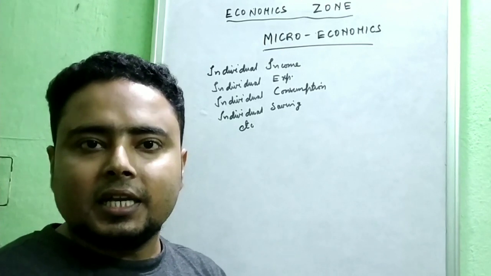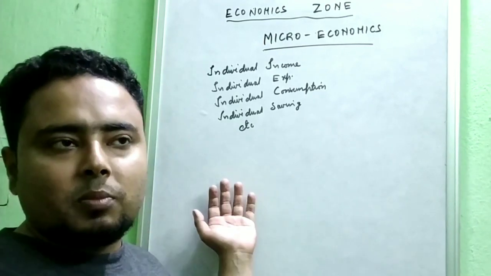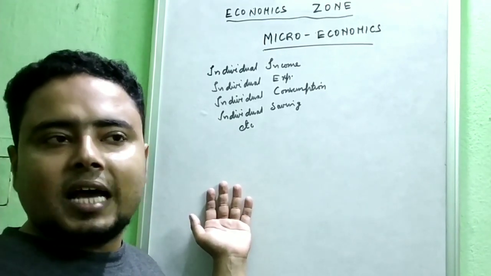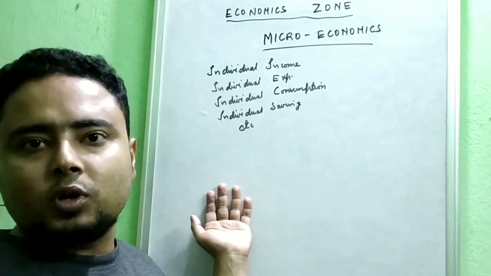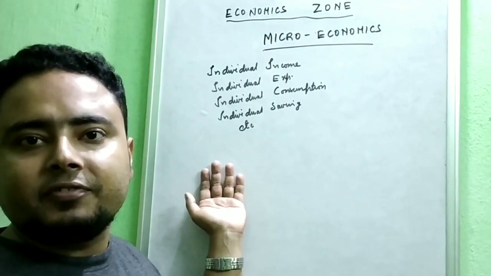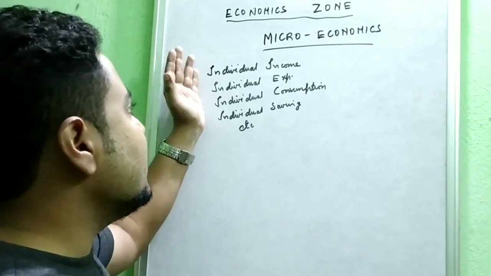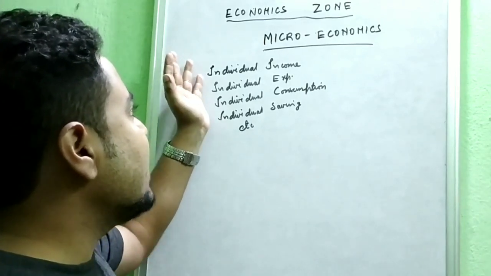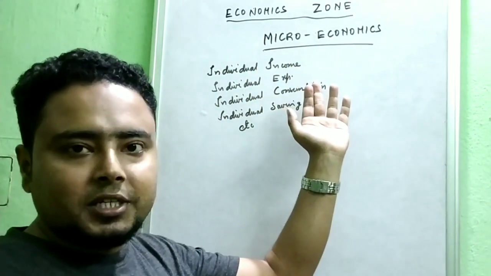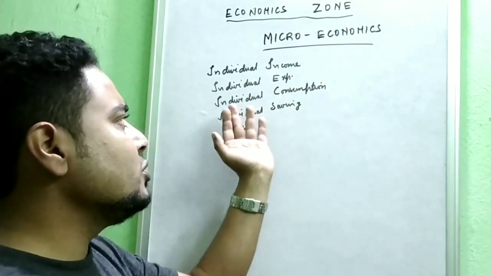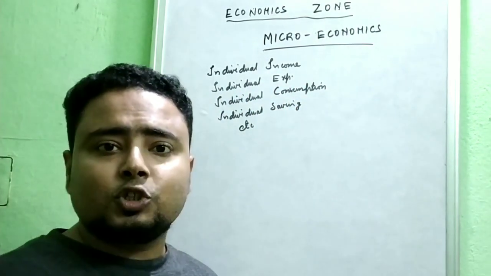You can consider from all these individual problems what problems you may have as an individual in day-to-day life. All those problems are dealt with by economics. I am not talking about physical problems, I am talking about the economic problems you have. You may have an income problem, an expenditure problem, a consumption problem, a savings problem, or a choice problem.